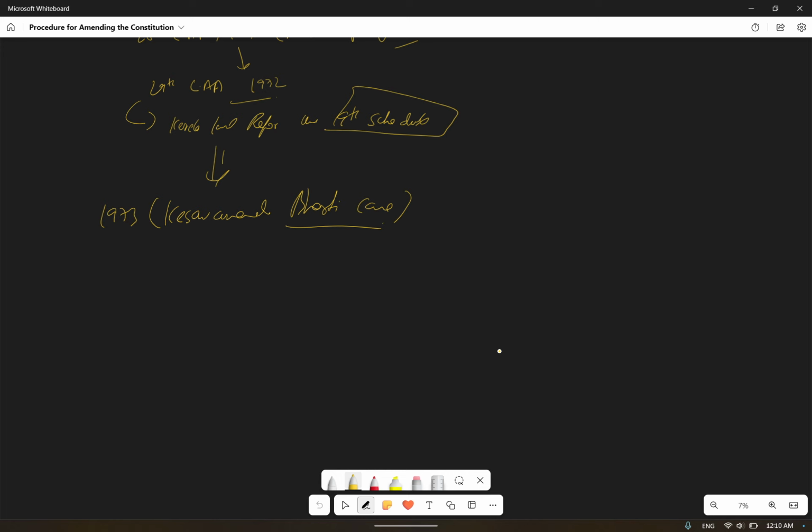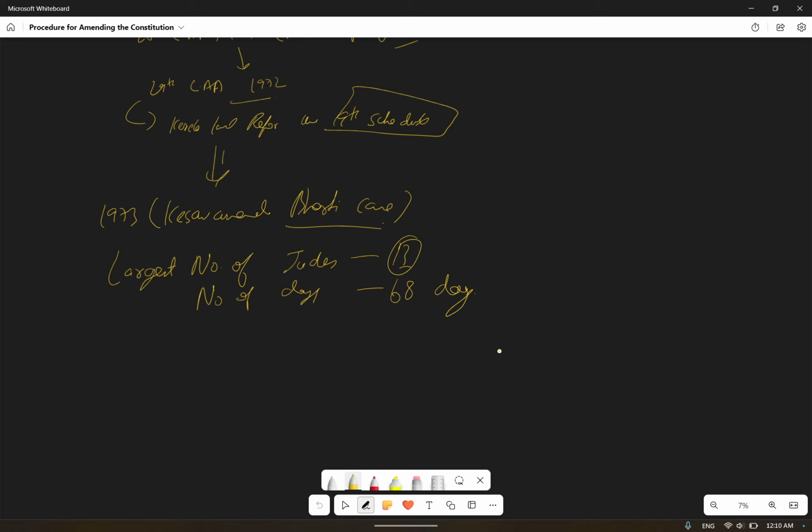Okay, in political science. It was the largest bench of judges ever during that time: a total of 13 judges were there in this case. It also recorded the number of days this case ran: 68 days, the longest-running case at that time.